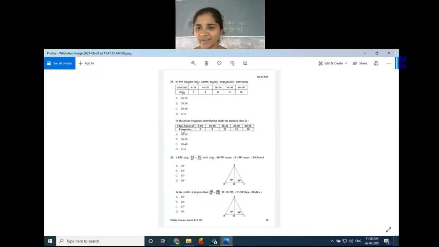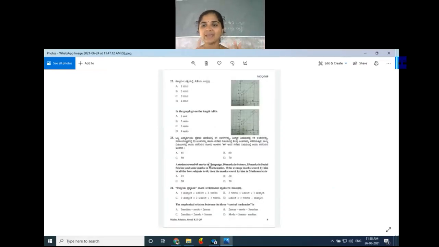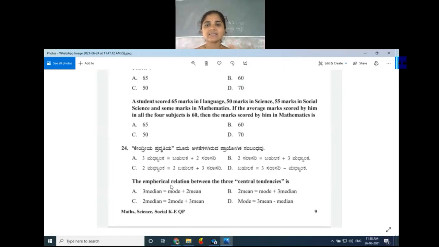Afterwards, we have to find n by 2. That n by 2 value, we have to search for in the cumulative frequency column, 60 in this case. So that is the method. Let us see the answer.